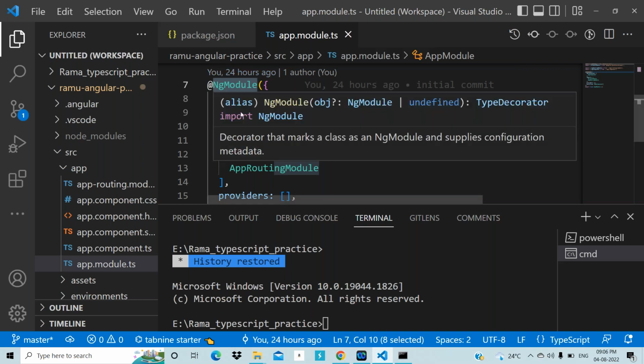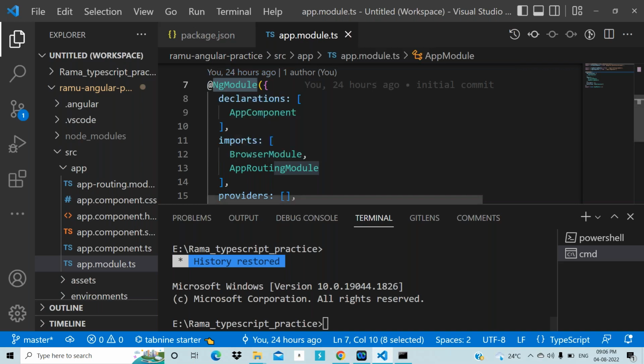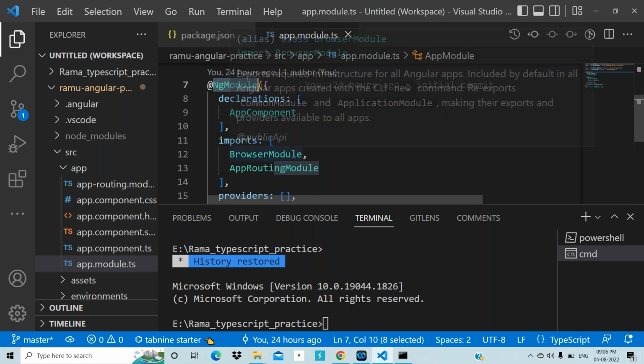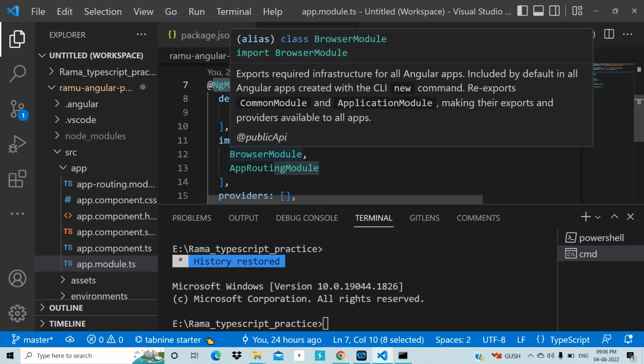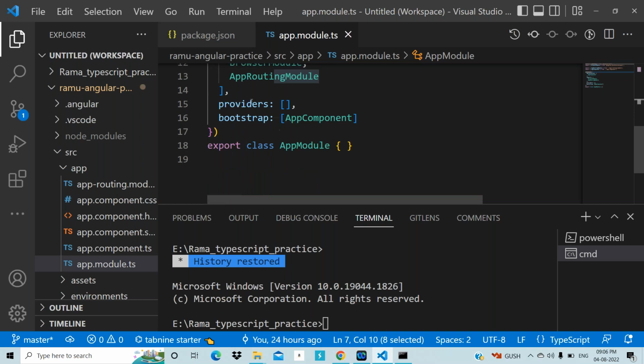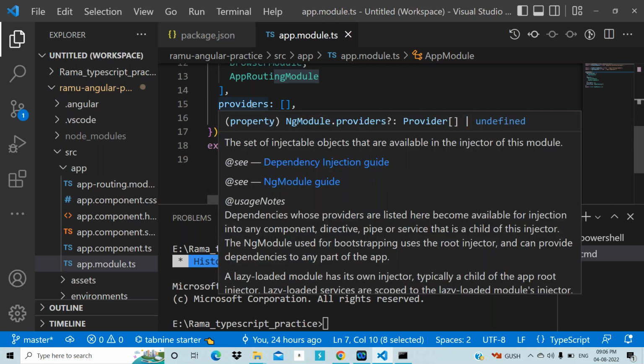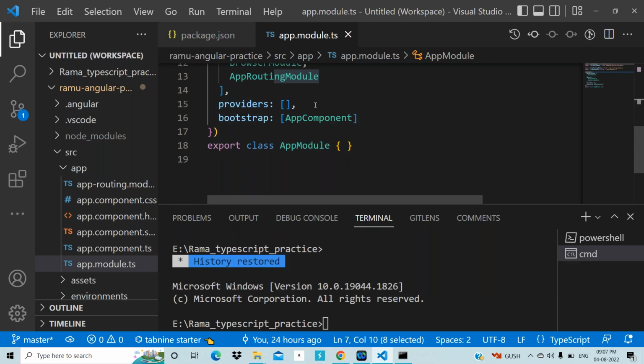So what are the things you are putting in the declarations array? What are the things you are putting in the imports array? What are the things you are putting in the providers array? Only those things are converted into JavaScript. After converting into JavaScript, the browser can understand, and then only we will get proper output. Understanding my point? Please respond.